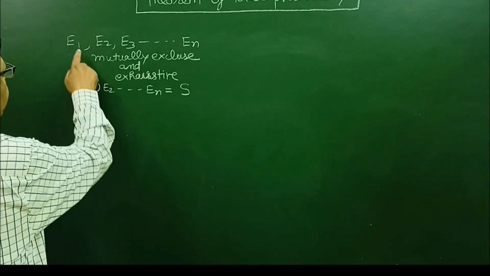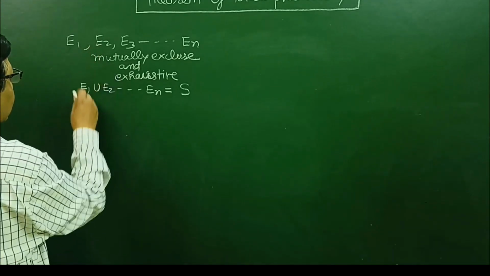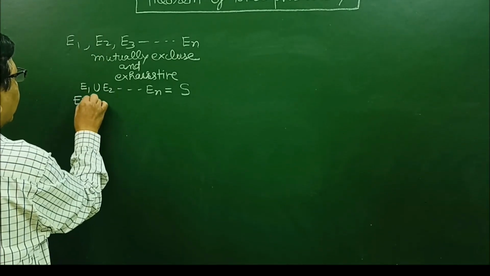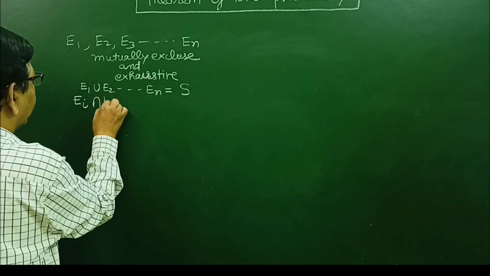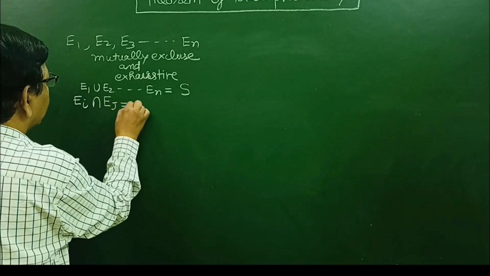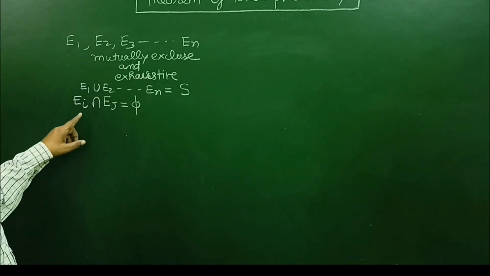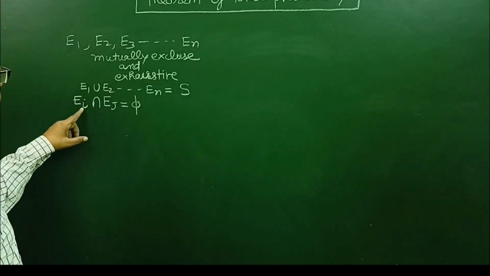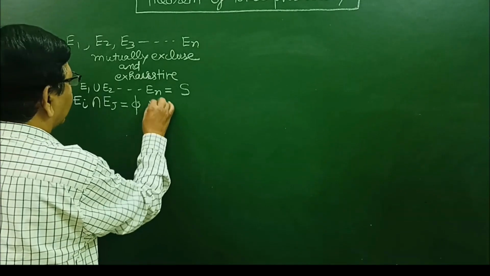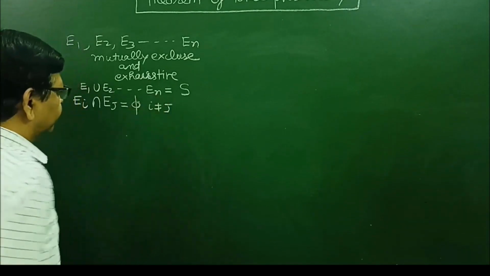And if we consider any two pairs, then they are mutually exclusive, that is, Ei intersection Ej is equal to phi. No element is common in any two events. i is not equal to j here.